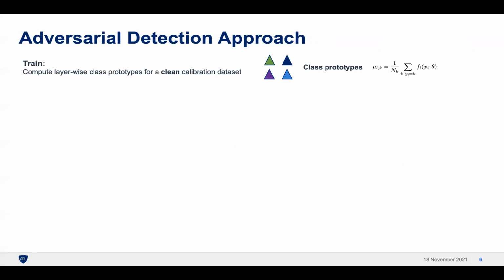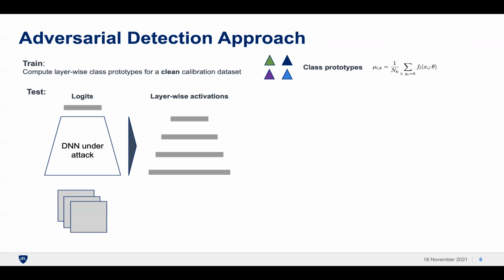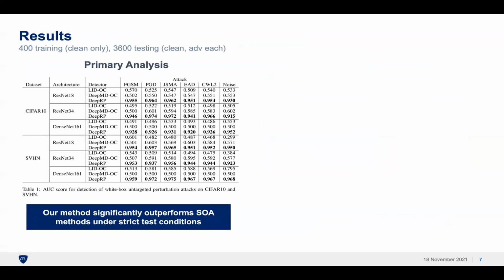To perform detection, we first compute the class prototypes using a small calibration data set composed of clean-only examples, which makes our approach attack agnostic. Then at test time, we compute the layer-wise activations for our test examples. And then for each example, we project the activations into a set of random subspaces where we determine the closest class prototype in each subspace. Then our decision rule simply determines the fraction of class consistency across those subspaces and rules the example adversarial if the consistency is not sufficiently high.